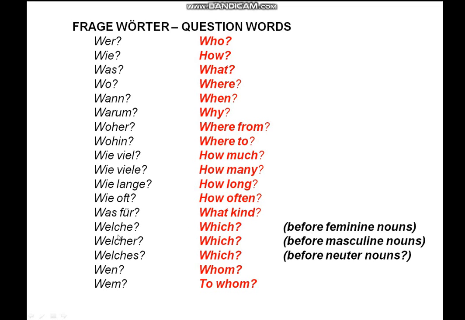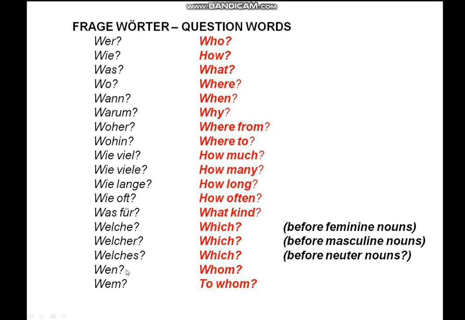If the noun is feminine, the question will be welche. If the noun is masculine, the question is welcher. And if the noun is neuter, the question will be welches.